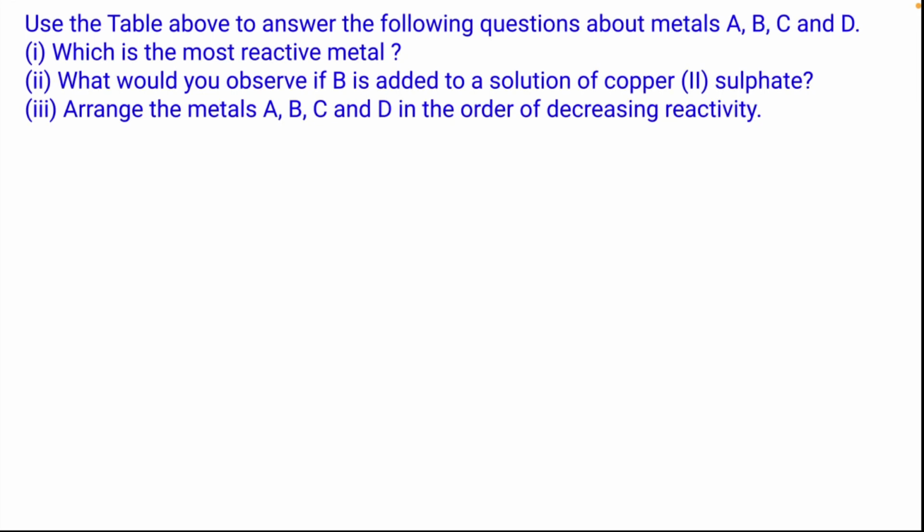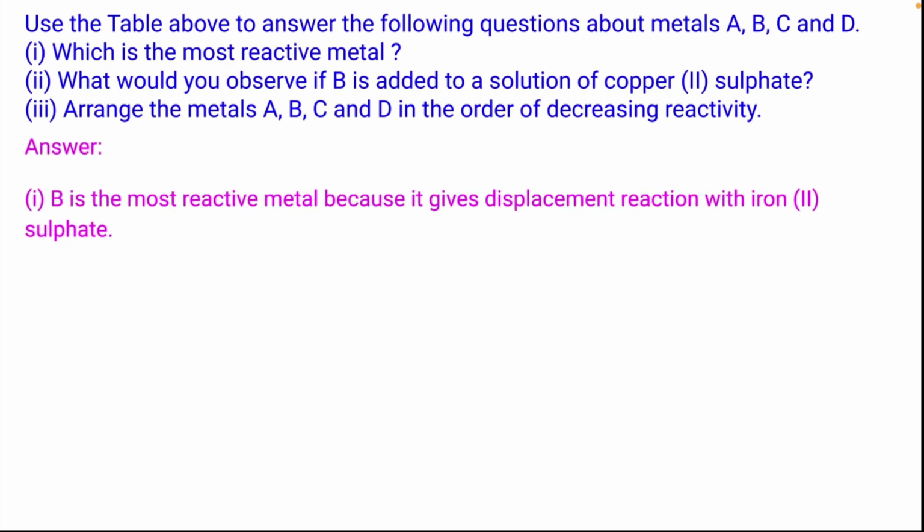Use the above table to answer the following questions about metals A, B, C and D. Which is the most reactive metal? Answer is, B is the most reactive metal because it gives a displacement reaction with iron(II) sulfate. Second one, what would you observe if B is added to a solution of copper(II) sulfate?